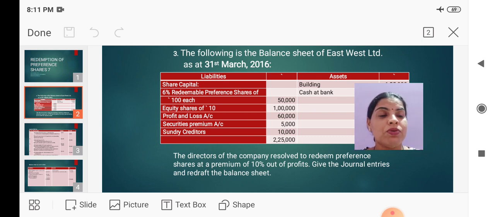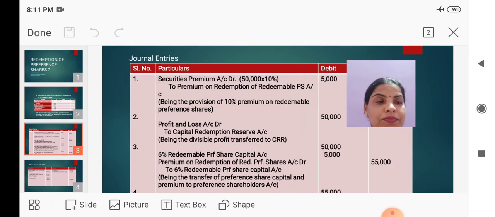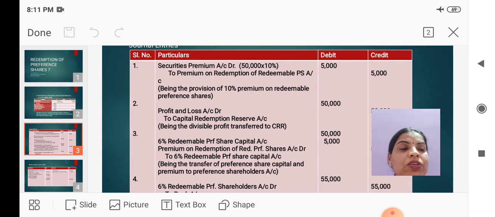So as there are no proceeds of a fresh issue of shares, the entire 50,000 will be provided out of profit and loss account, and the amount which is provided from the profit and loss account must be transferred to capital redemption reserve. In this problem, we must create capital redemption reserve to the extent of rupees 50,000. Here we need to pass only 4 entries. Here there is no question of conversion of partly paid preference shares into fully paid shares because the shares are already fully paid shares. Next, no question of sale of any assets or any investments.